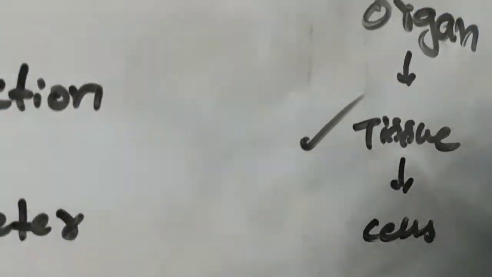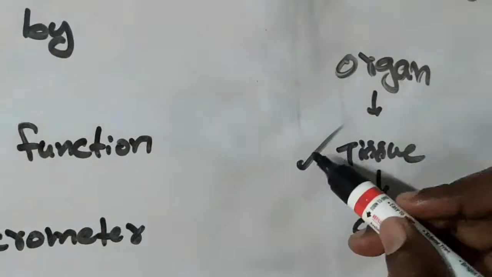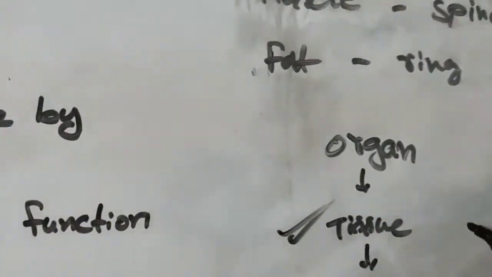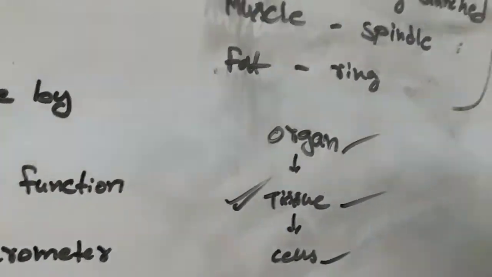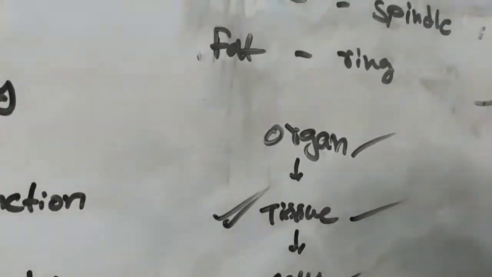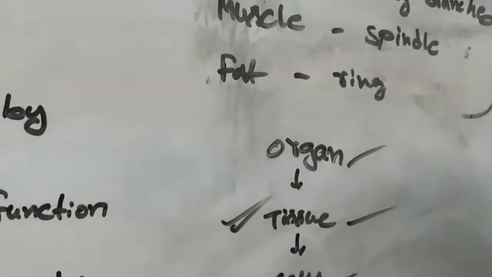So what is the function of the cell? The same function will be done by the tissue, and what function is done by the tissue, the same function will be done by the organ. That's why cells are known as the basic structural and functional unit of life.